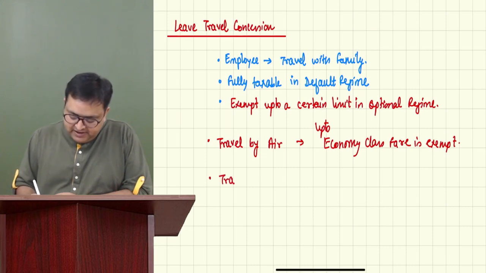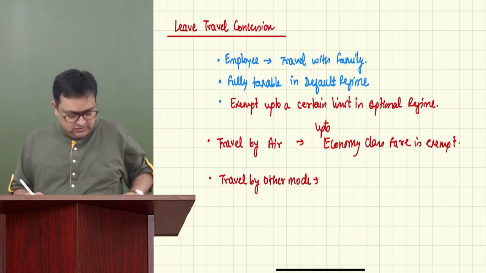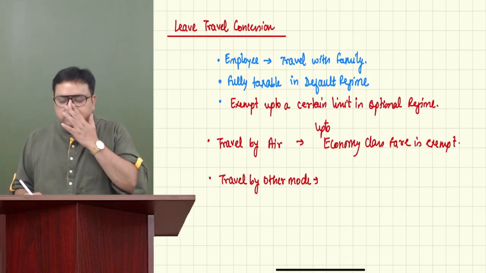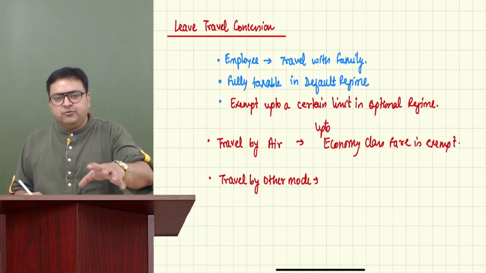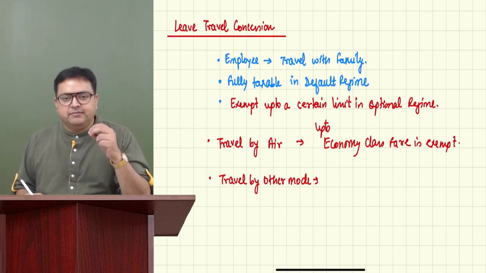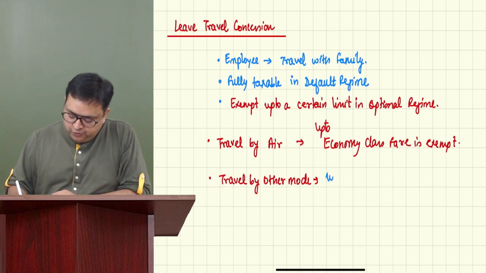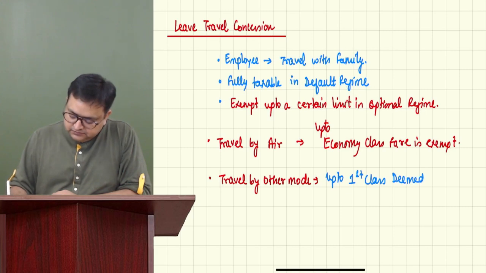If we travel by any other mode, so if we are going on vacations by any other mode, let's say by railways or by bus or by any other thing, then up to first class deemed rail fare is exempt.